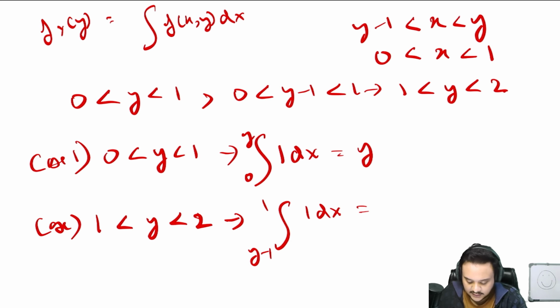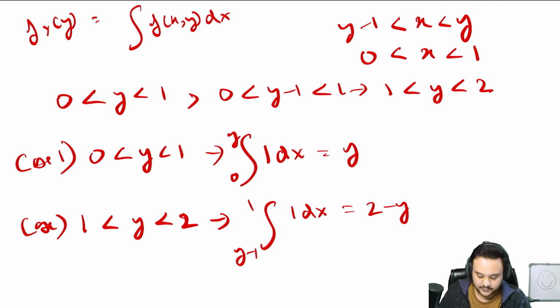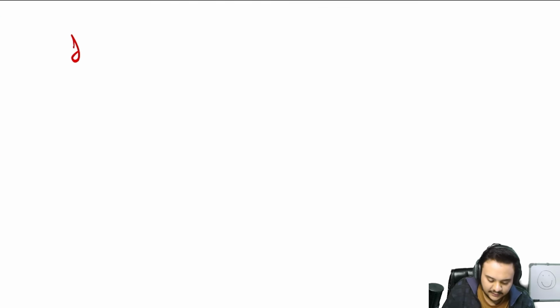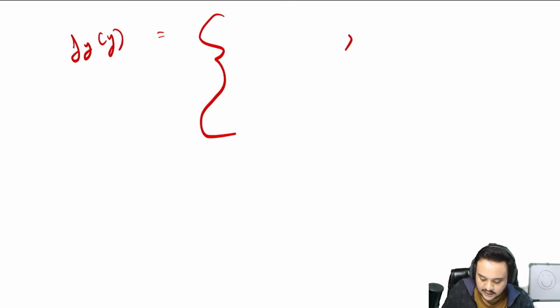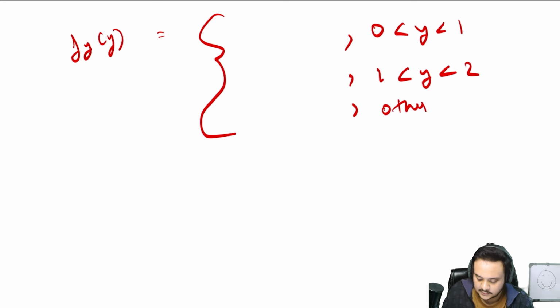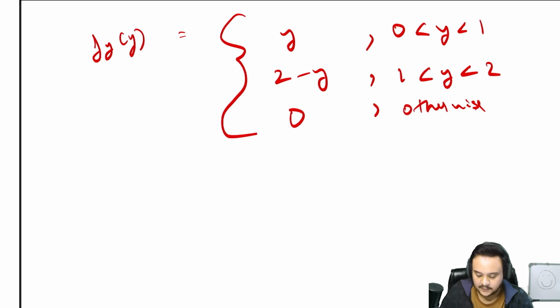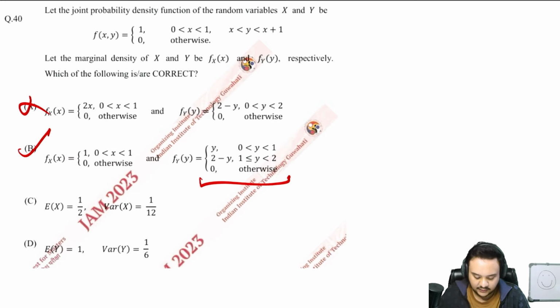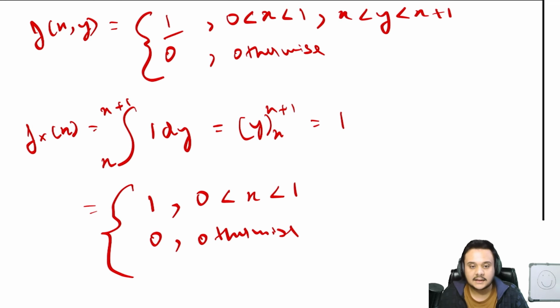All right, so now just try to find out the values for this. This is equal to y and this is equal to 2 minus y. So now you can write down the complete pdf of y as well, which we'll break into three intervals: from 0 to 1, 1 to 2, and otherwise this is just 0. This is y, this is 2 minus y. So you can see that this matches, and you just have to understand the logic behind it.